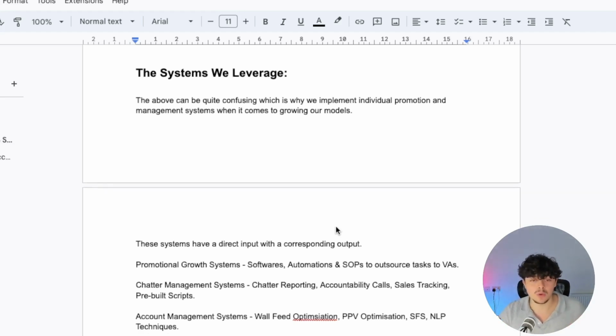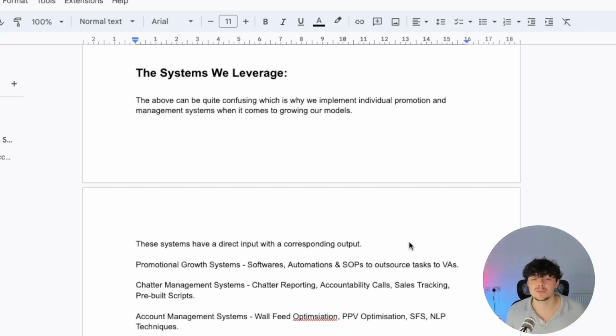So here's an example of a few systems that we implement. So promotional growth systems. So we have softwares that we leverage, automations, bots, standard operating procedures that we outsource tasks to virtual assistants. So this is an example of the systems that we have when it comes to promoting. And we use softwares to track the reporting side, automations to actually grow the account, bots to grow the account as well. And we also outsource some of these tasks to virtual assistants so we can focus working on the business rather than within it.